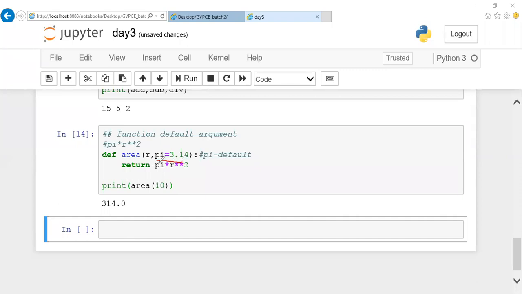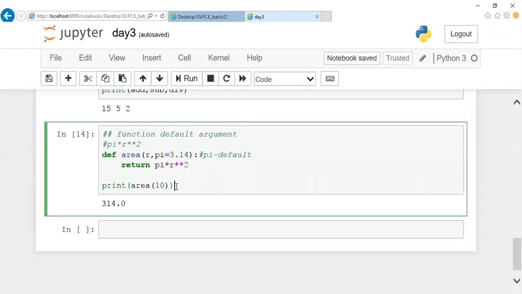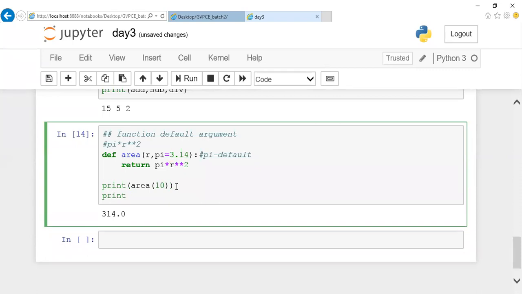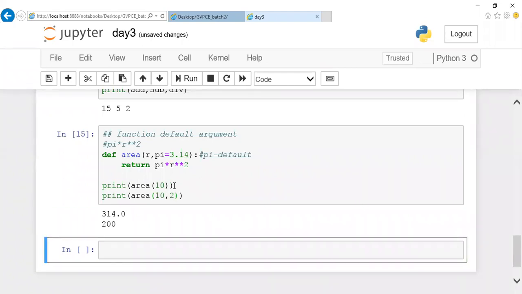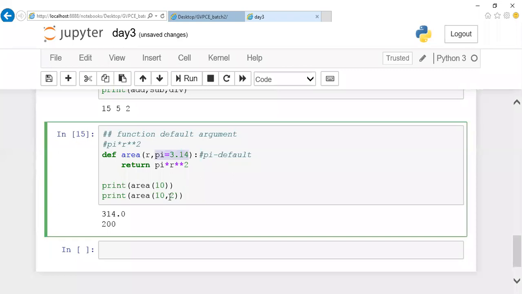So this is the default value. It is not required to pass this argument. So if you feel that you don't want to use the default argument, you can pass some value. Is that possible? Yes, that's possible by mentioning area of, I'll mention the radius as 10 and I'm going to substitute my pi value as 2 only. I don't want to substitute 3.14. In those cases, you can notice that here my default value has been substituted with the value 2 and I'm getting output as 200.